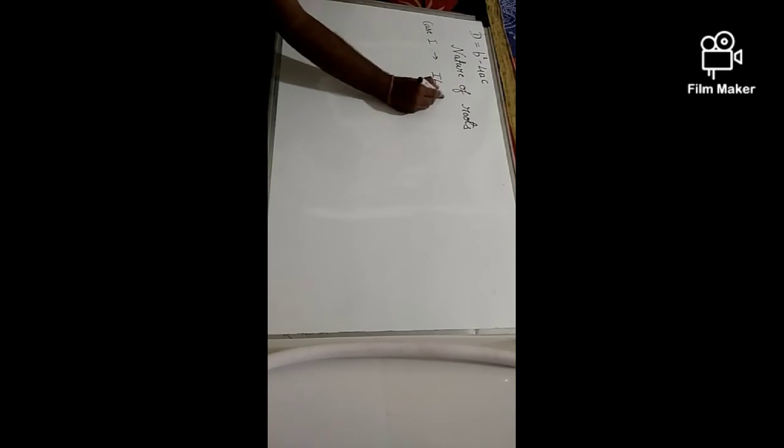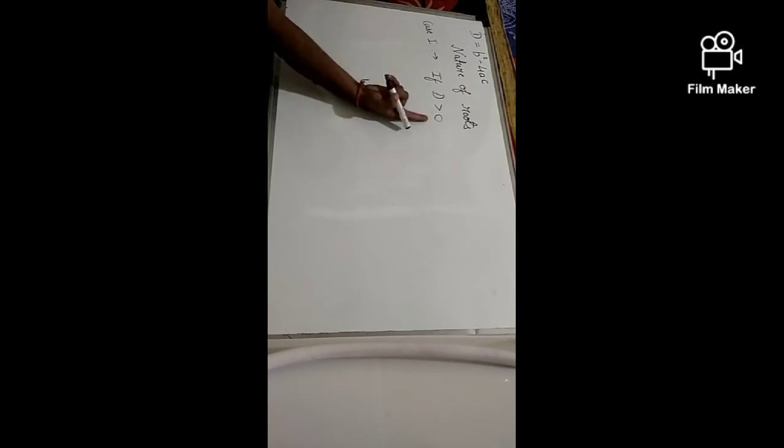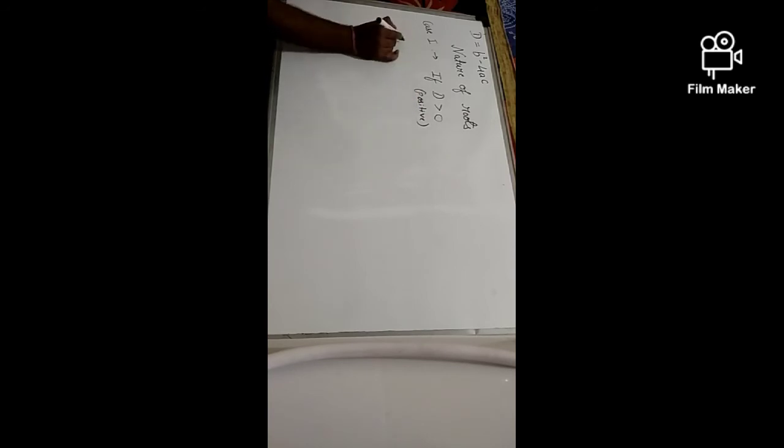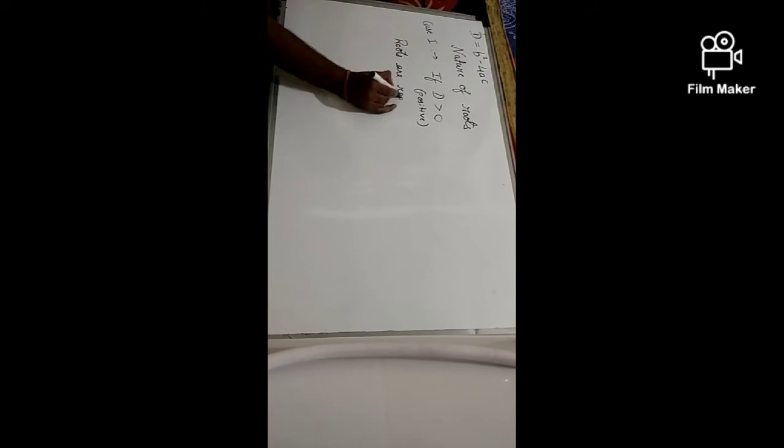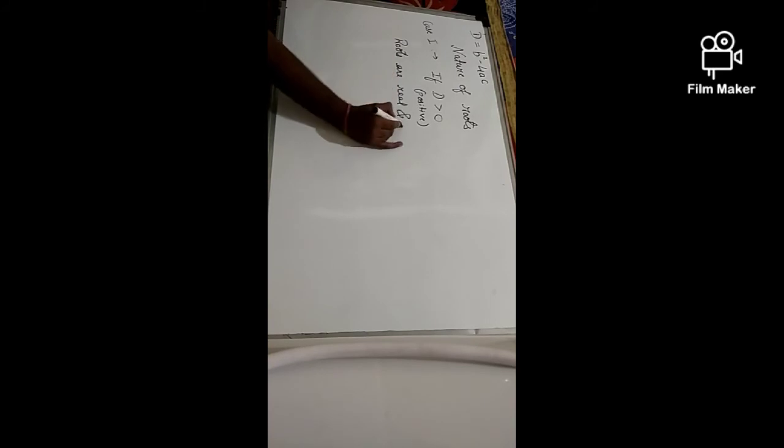The first case, if D is greater than 0, D means discriminant. Discriminant is greater than 0. Greater than 0 means positive. b square minus 4ac is positive. Then we say that the roots are real and different.